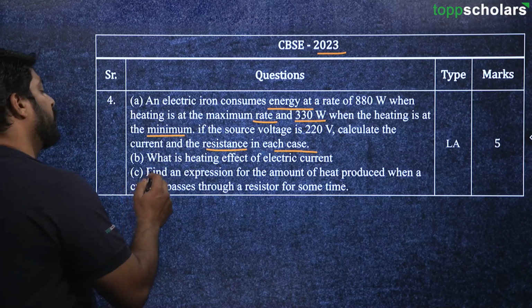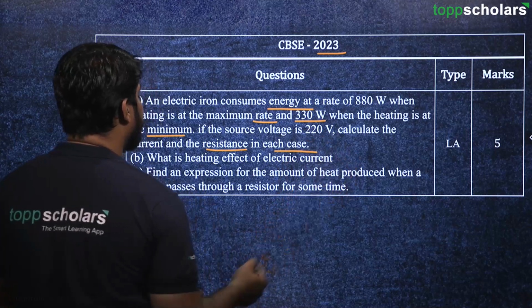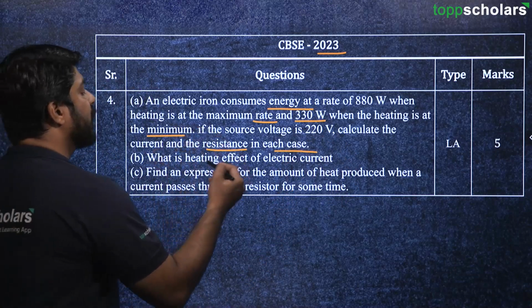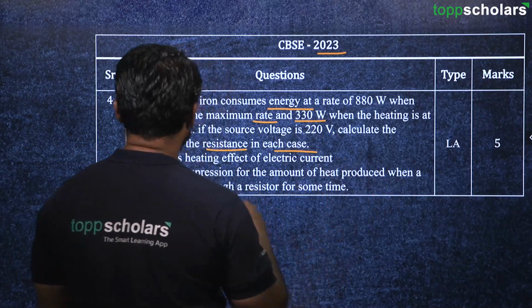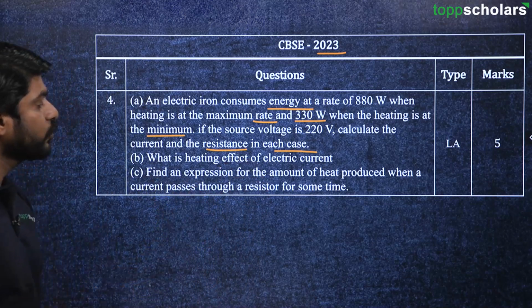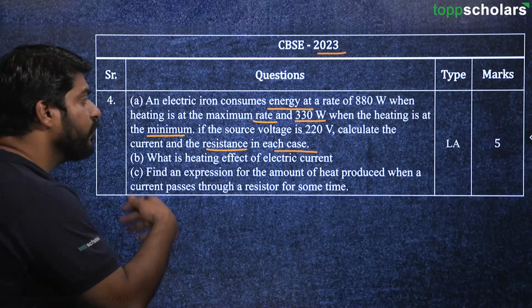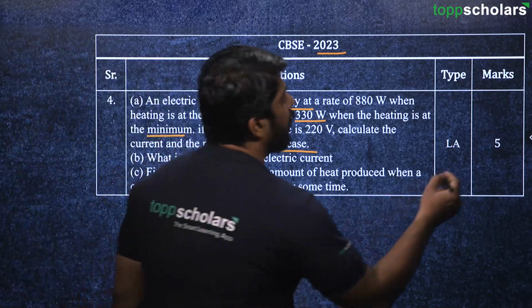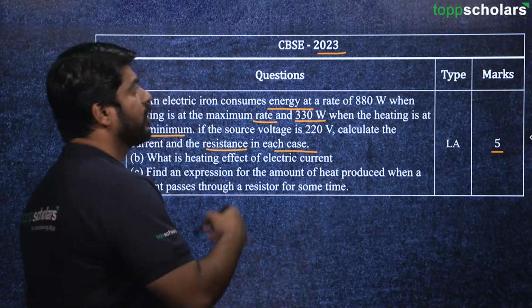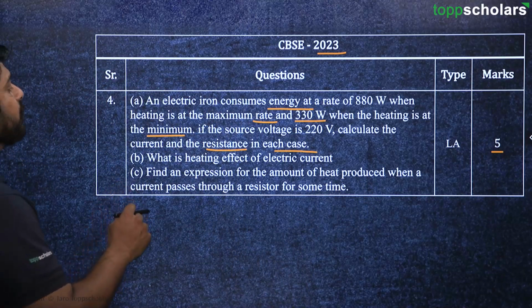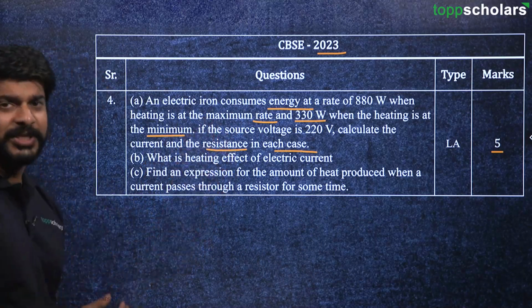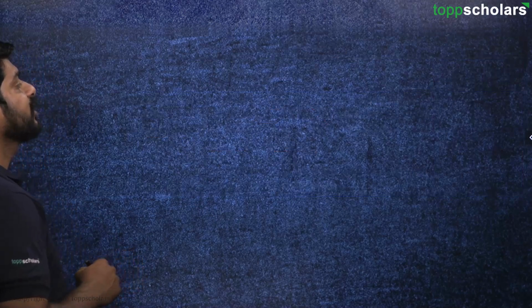Also there are some more questions. What is the heating effect of electric current? Then find the expression for the amount of heat produced when the current passes through a resistor for some time. So basically we are going to discuss this question at the end, after all these questions are over. Let's not discuss it right now. Moving on to the next question.